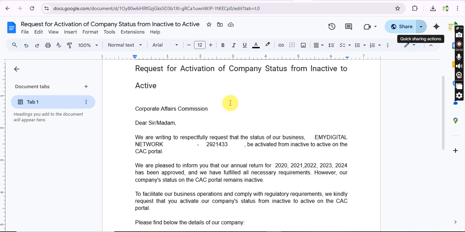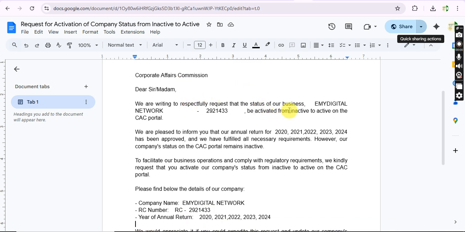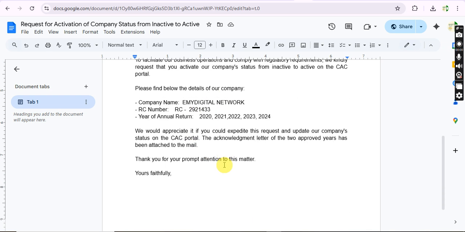And also, if you have an admin officer, we will also be sending them this kind of template for them to work on. So this is the template right here. What you just need to do is, so sorry about my background noise, just change the name of the company, the registration number, and also the years of annual return. The years of annual return means the years that you filed for the annual return.